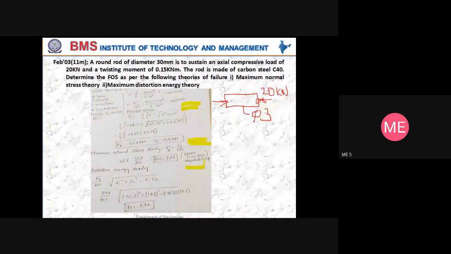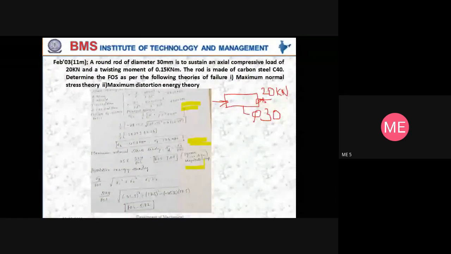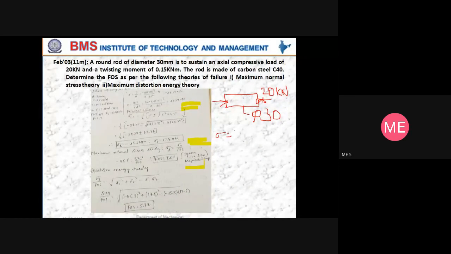So I can find sigma using load by area of cross section. Area of a circular cross section is pi d square by 4, that is pi 30 square by 4. With 20 kilonewton, since it is compressive load, you are going to get minus 28.29 megapascal as the stress.